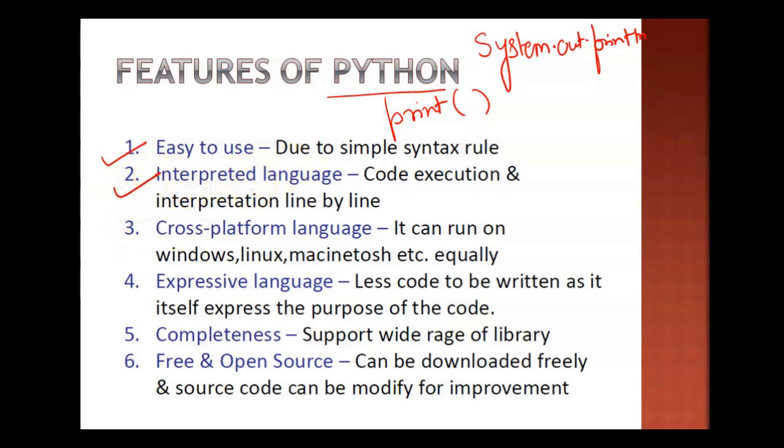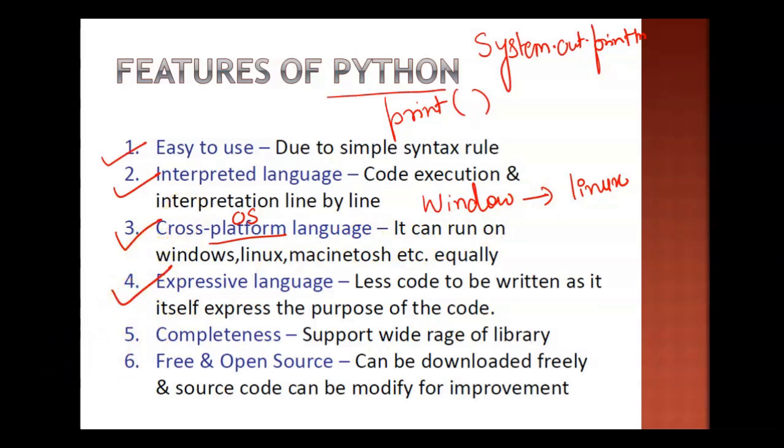Then we have the interpreted language, code and execution, and the interpretation is line by line. Then cross-platform language. I mean, you can write the code in one platform, platform is nothing but the operating system, and then you can execute it in any other platform, right? Like if you have written the code using Windows, the same code you can execute on Linux also. So this is the feature which is called cross-platform.